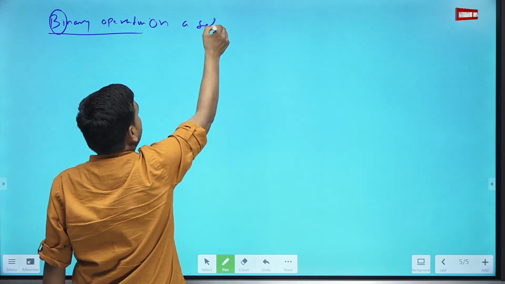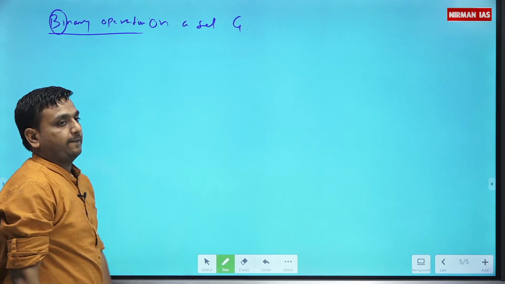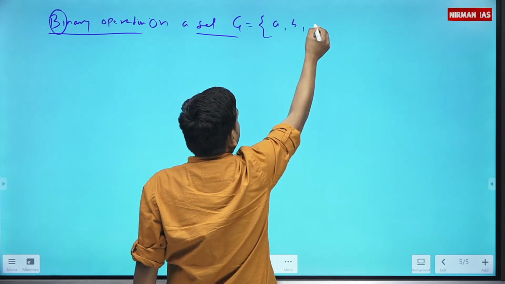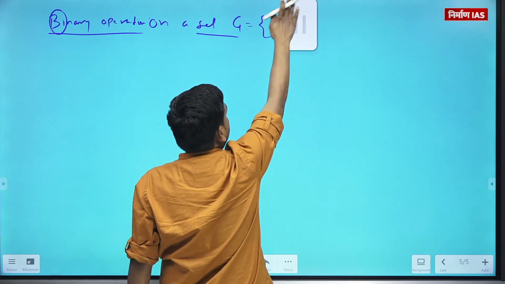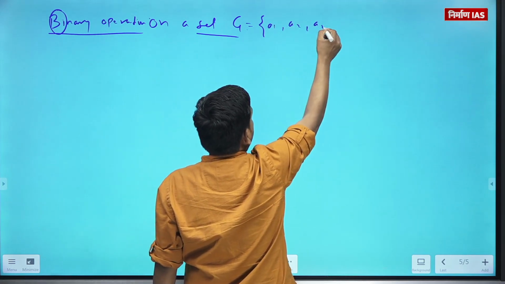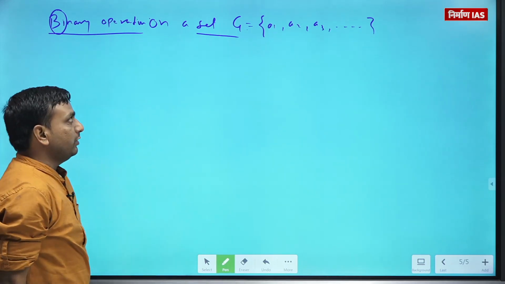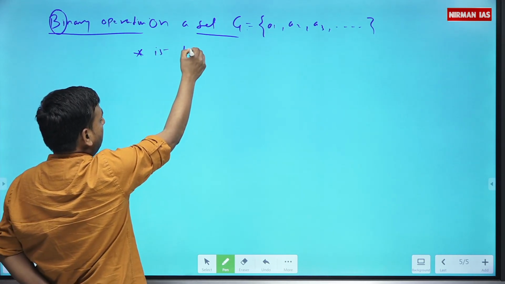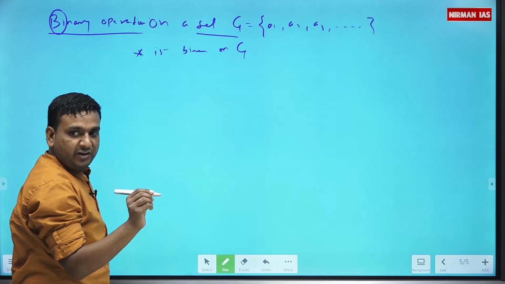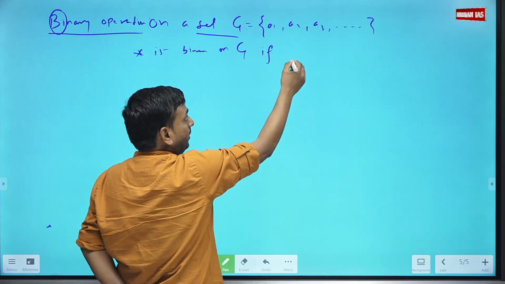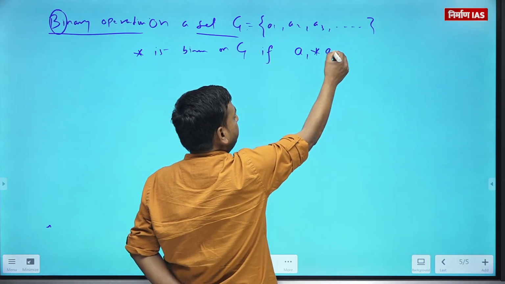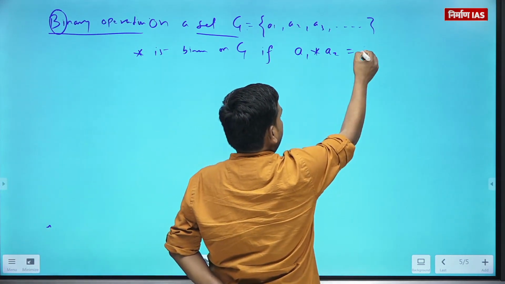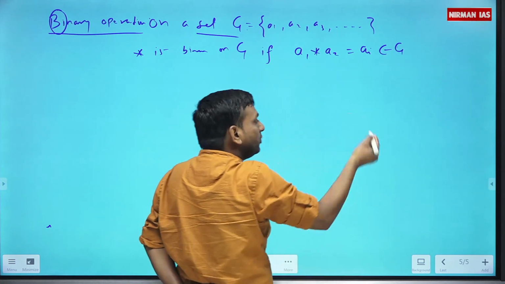Binary operation on a set G. If you have some set G with elements A1, A2, A3, and so on, we will say an operation, let's say star, is binary on the set G if, on applying this operation between any two elements of the set G, we get some element of the set G only.